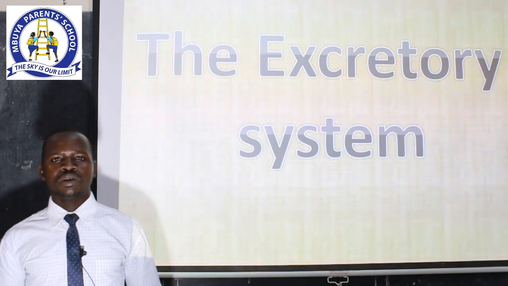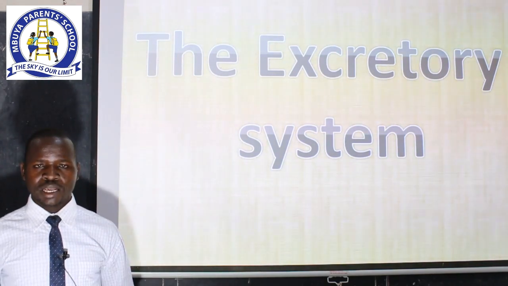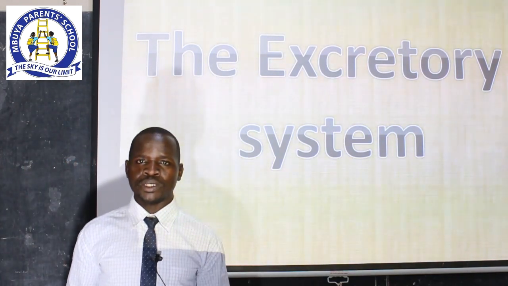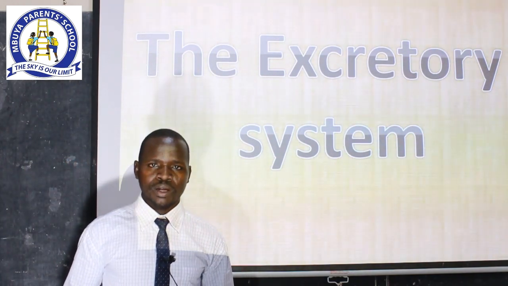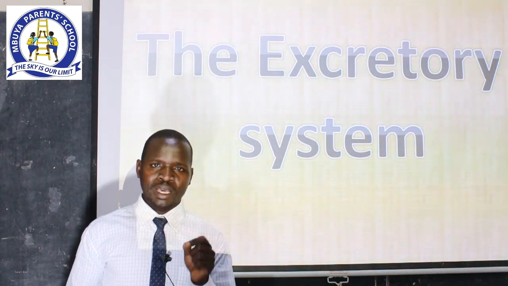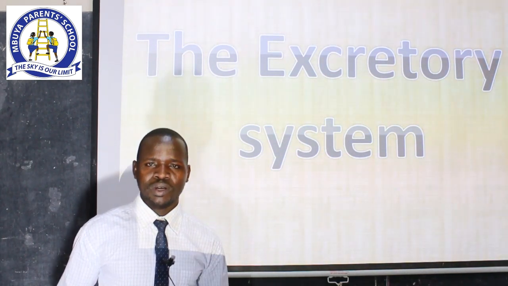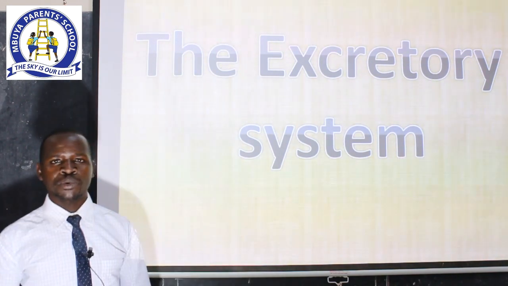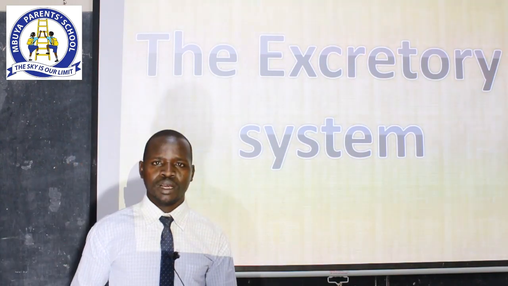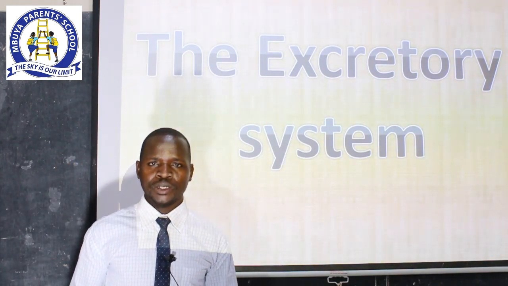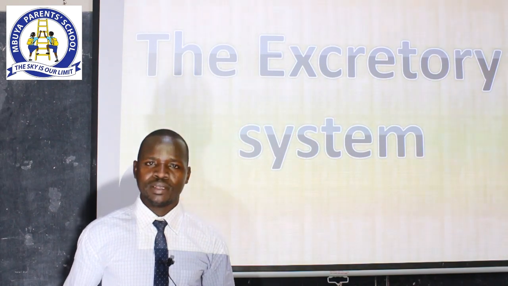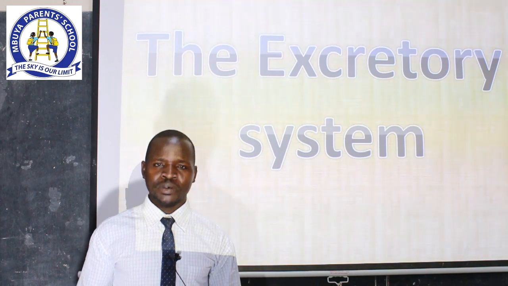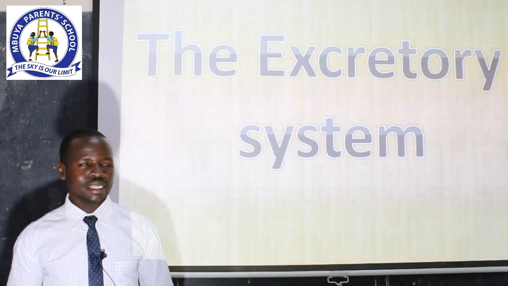Target number 2, you should be able to identify the organs in the body that make up the excretory system. 3, you should also be able to know the products that are referred to as excretory products in the human body. And lastly, you should be able to read, spell, and pronounce some of the words that we are going to use in this lesson correctly.